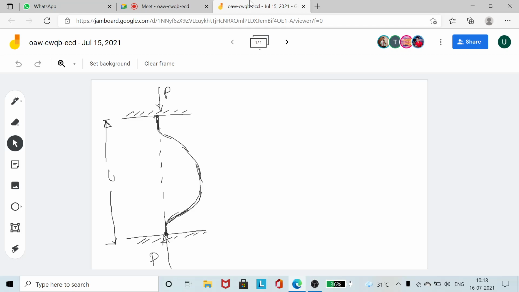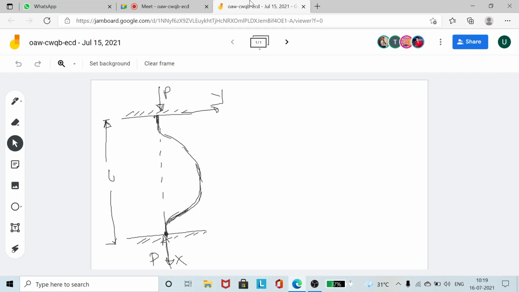Okay, so let's take a column fixed at both ends. Whenever I am applying a load at both the ends, it will be buckling in some direction. Let it be buckling in this direction, where we take this one as x and this one as y. So we are assuming that it's buckling in the xy plane, though buckling can also be in the xz plane.